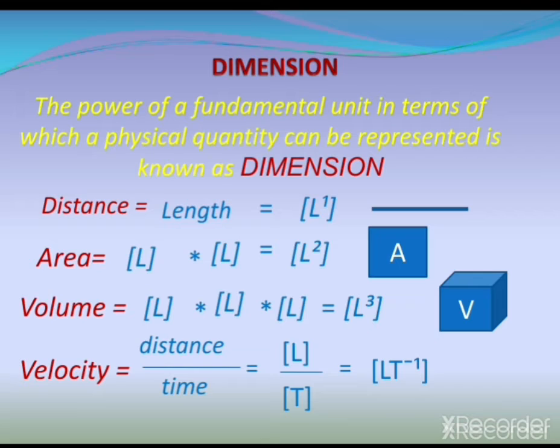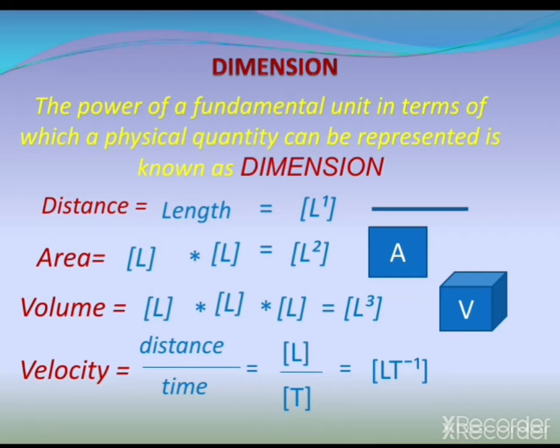Similarly, you can find out the dimension of velocity also, where dimension of distance is L, dimension of time is T, and it gives L T to the power minus 1. So L T to the power minus 1 is the dimension of velocity.